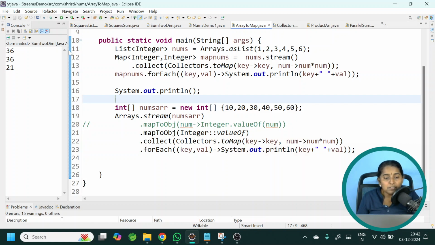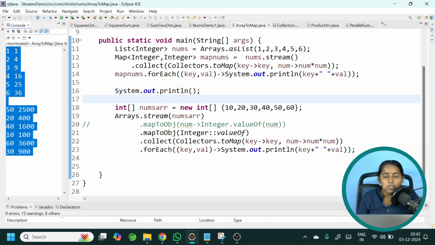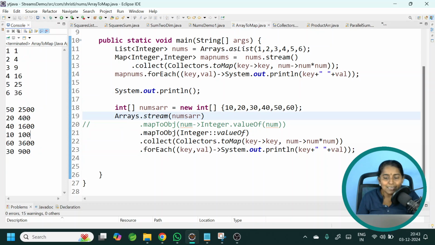Okay, let me save this and run it. Here we have got the proper output. If you notice, in the second case, the values are not coming intact, just in the way that we have passed. Why? Because we are converting our int values into Integer objects. During that time, the order is not preserved. And also when you are converting it into a map, it is getting converted into a HashMap. That is why the order is not preserved. I hope this is clear. We will move on to the next question.